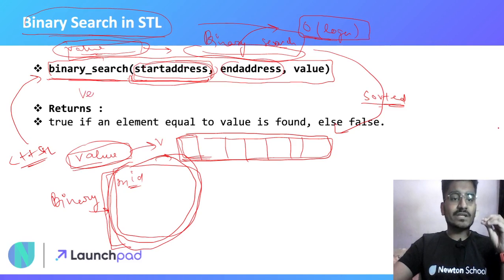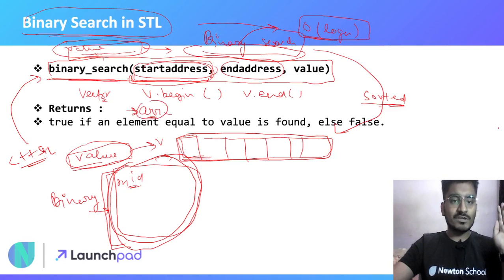In case of vectors, it will obviously be v.begin and v.end. And in case of arrays, it will simply be the name of the array, because we have already learnt in pointers that the name of the array always points to the first element of the array, and you can simply write array plus size to point past the last element of the array.